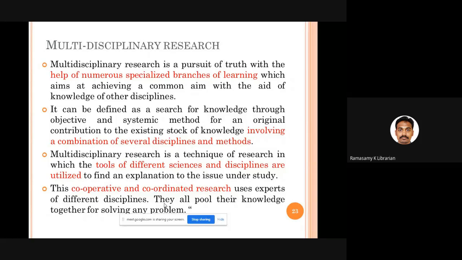That means we take concepts, skills, knowledge from all the disciplines. We are using all the tools, all the techniques in a cooperative way to solve a particular problem. That is called multidisciplinary research. Good. Here is a small clarification.